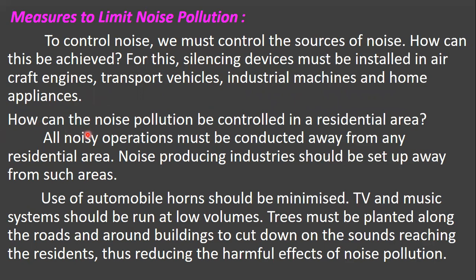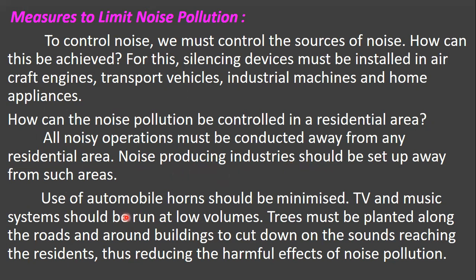And how can noise pollution be controlled in a residential area? All the noisy operations must be conducted away from any residential area. For example, children, bursting of crackers should not be in a residential area. It should be away from the residential area. And noise producing industry should be set up away from such areas.